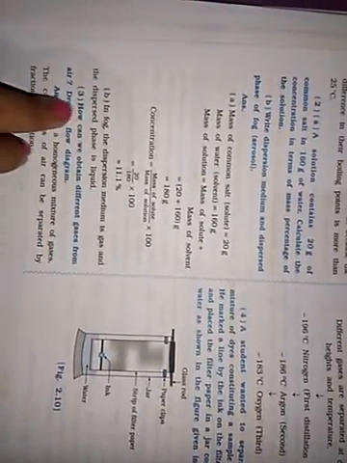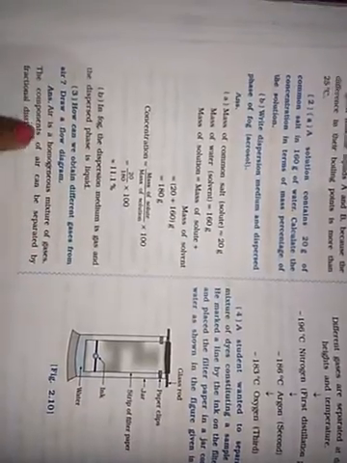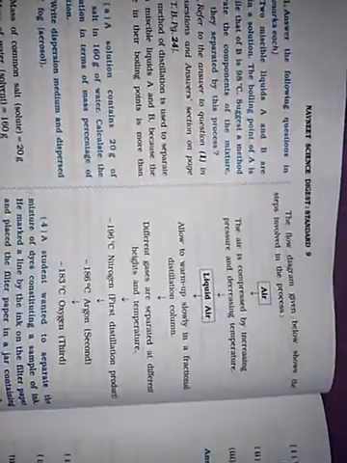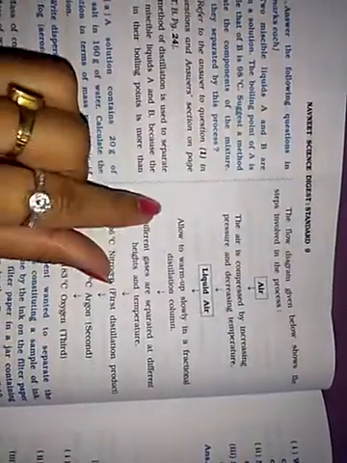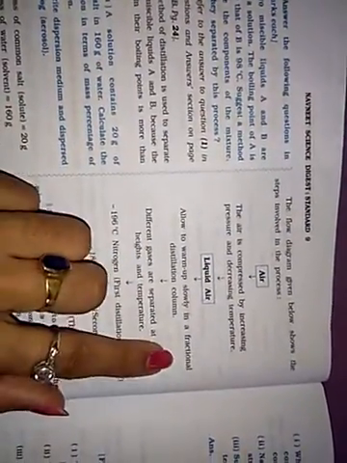Now the third one. How can we obtain different gases from air? Draw a flow diagram. Air is a homogeneous mixture of gases. The components of air can be separated by fractional distillation. The flow diagram is given below. Air is compressed by increasing pressure and decreasing temperature.